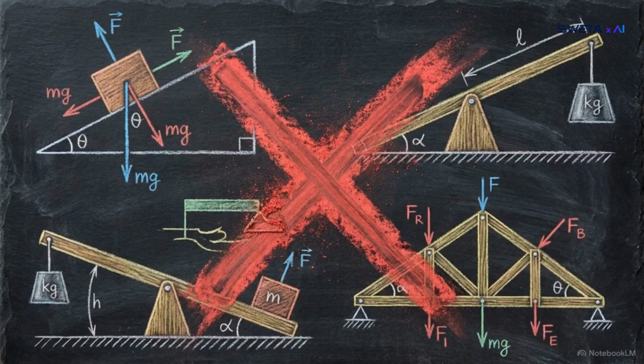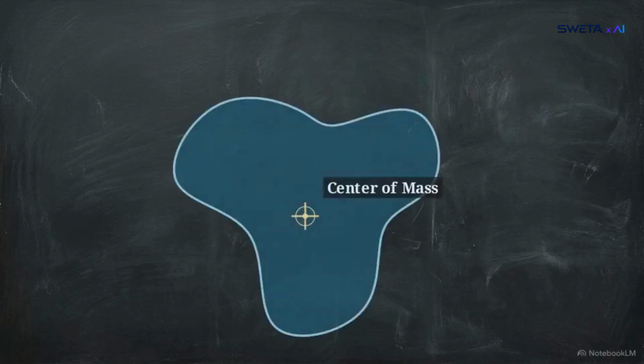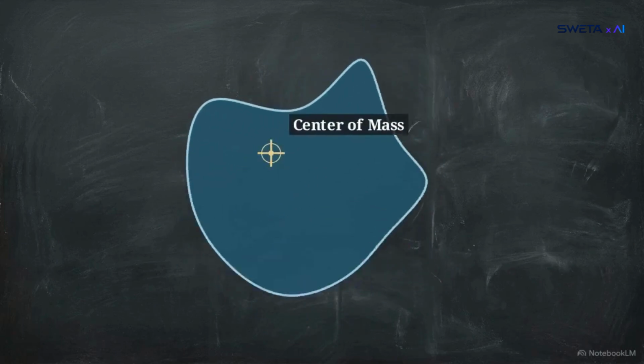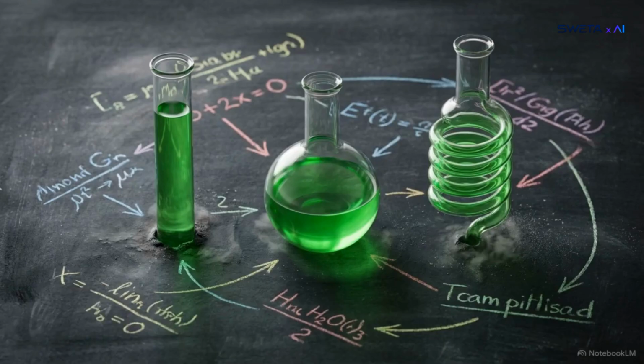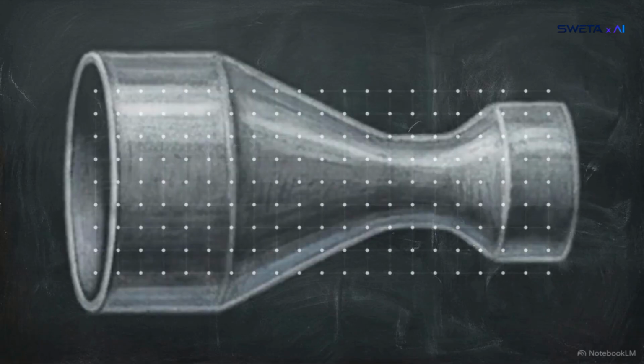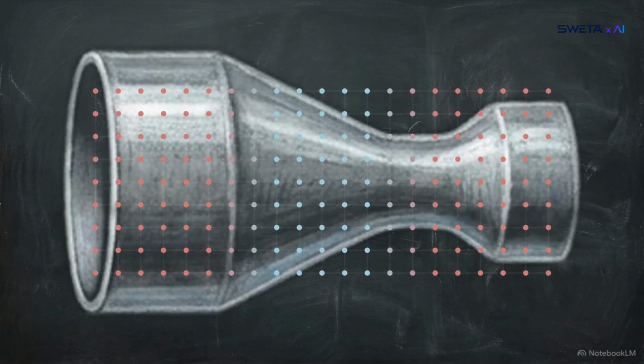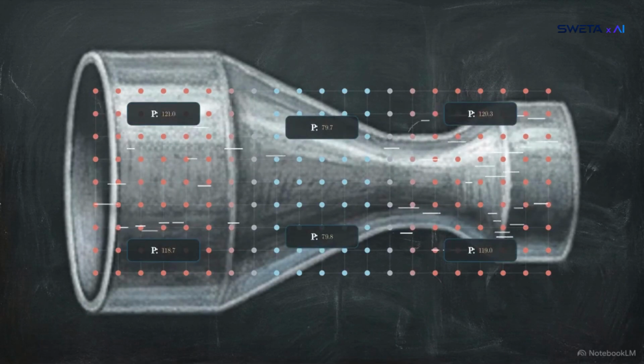Because it has no fixed shape, the standard physics toolkit we use for rigid blocks and levers suddenly falls apart. We cannot track the center of mass of a substance that constantly deforms. Since the substance deforms and fills any container, we stop tracking it as a single object. Instead, we map the properties of the space it occupies, the pressure at every point, and the energy it carries